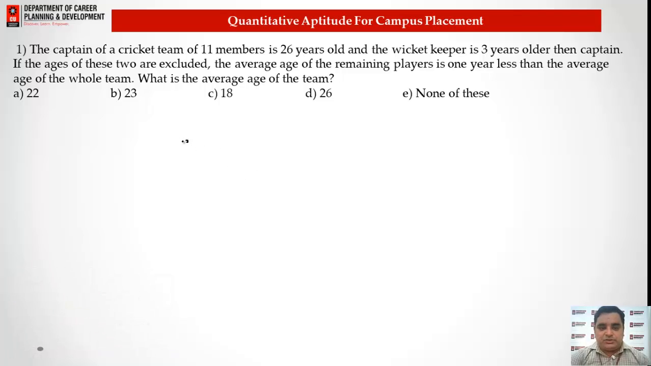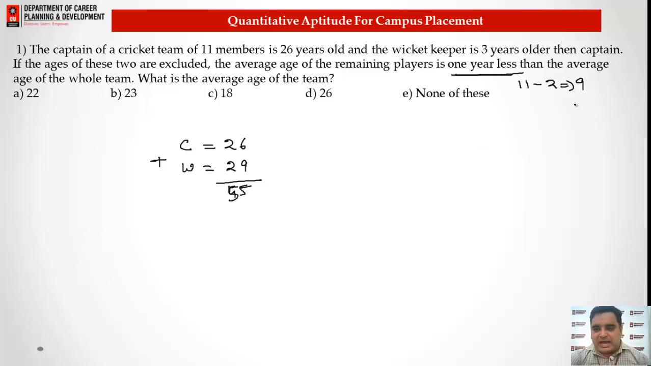For this question we need to understand that the captain's age will be 26 and the wicketkeeper's age is 3 years more than that, that is 29. The sum of these two will be 55. If we exclude these two, the captain and the wicketkeeper, the average age of the remaining members will be 1 year less. How many remaining members do we have? Initially we have 11. Now 2 were excluded, that means 9 members remain, and for these 9 teammates the average is decreased by 1. It means in totality there is a decrease of 9.